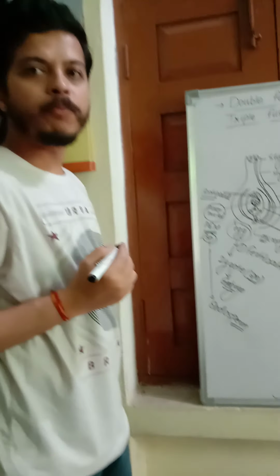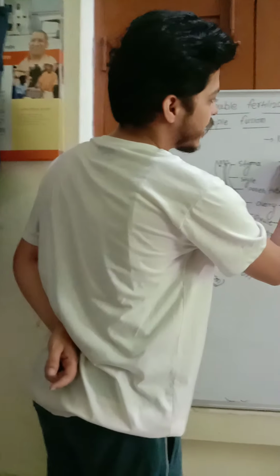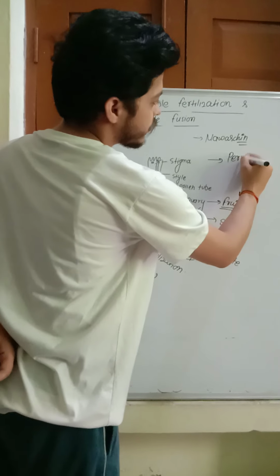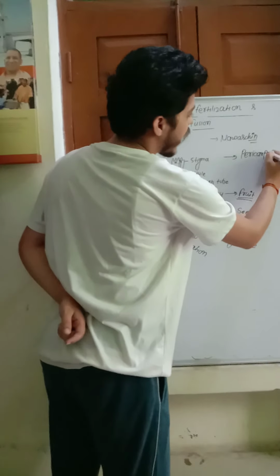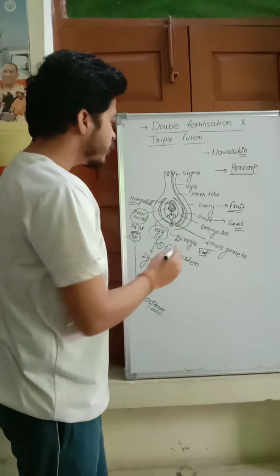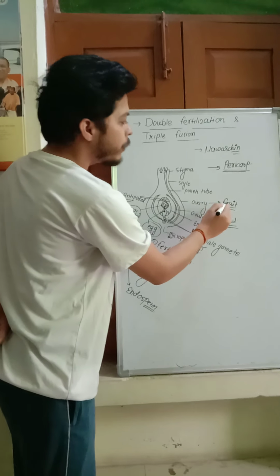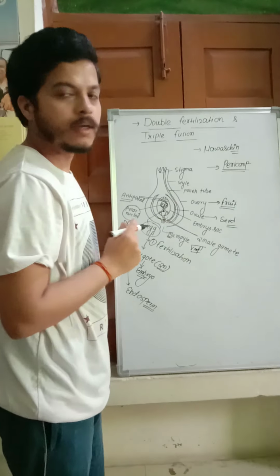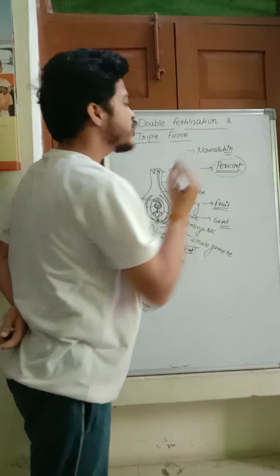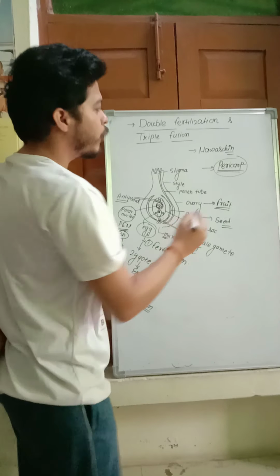Next we move to some important terms, like pericarp. Pericarp, very important. When the wall of the ovary develops into the wall of the fruit, that is called pericarp. What is it called? Pericarp.